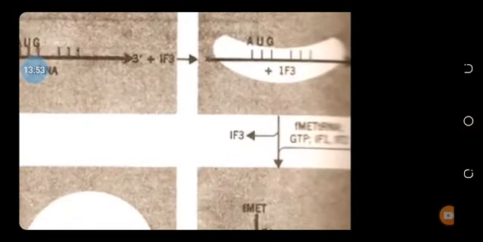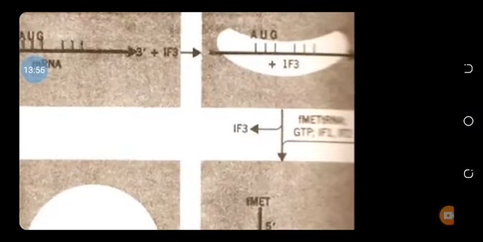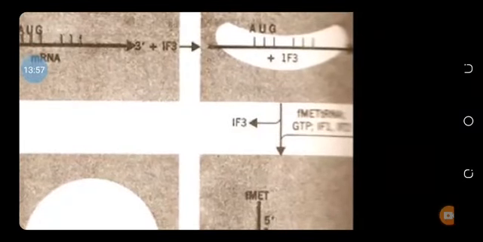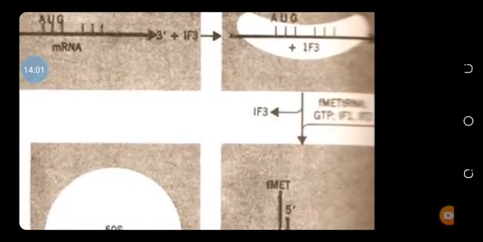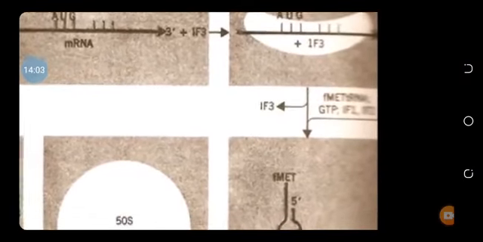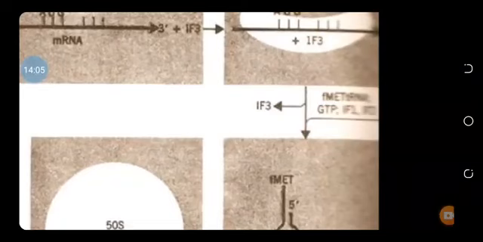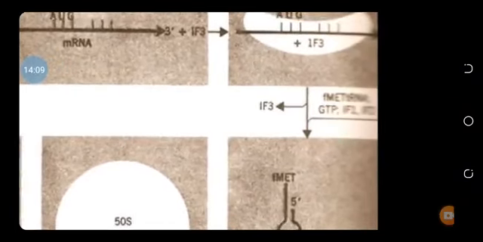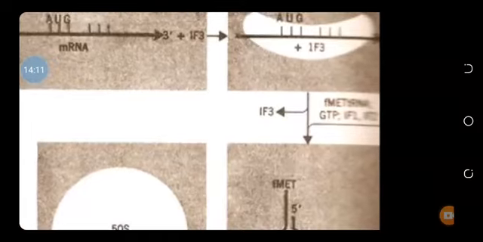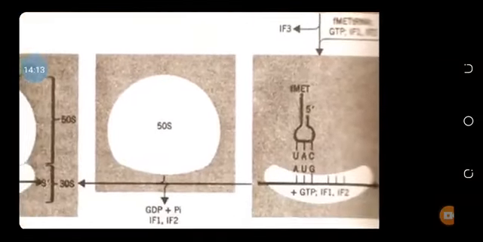After that, IF1, IF2 and the GTP along with the first transfer RNA, the F-MET transfer RNA or the MET transfer RNA, come. F-MET in prokaryotes and MET transfer RNA in eukaryotes enter, and IF3 is released.